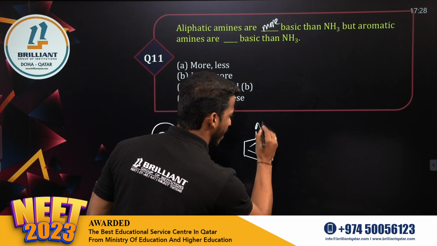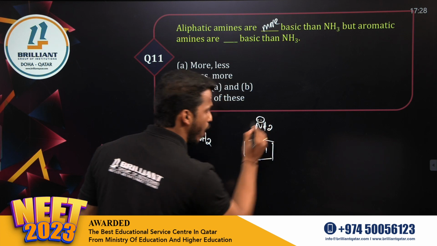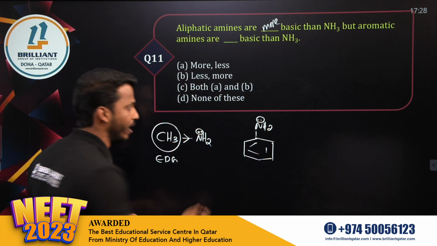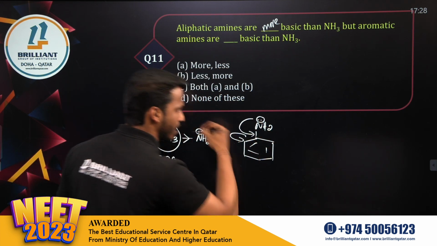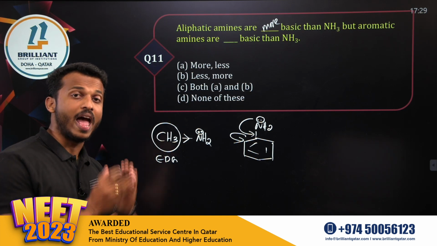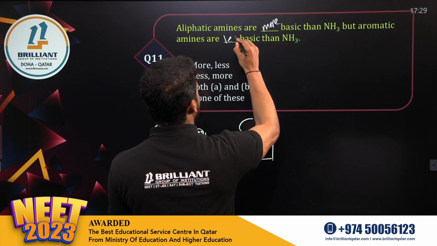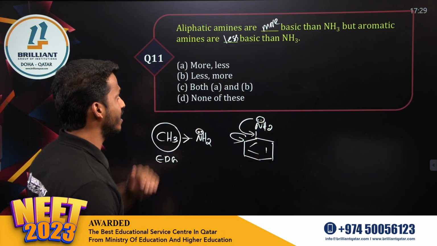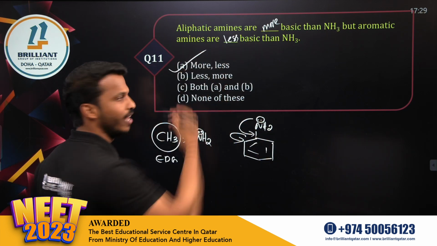But aromatic amines, for example, as we already discussed, in aromatic amines like aniline, the lone pair is not available for donation. It is involved in what? Resonance stabilization. So aliphatic amines are more basic than ammonia and aromatic amines are less basic than ammonia. So what is the answer? More and less, option A.